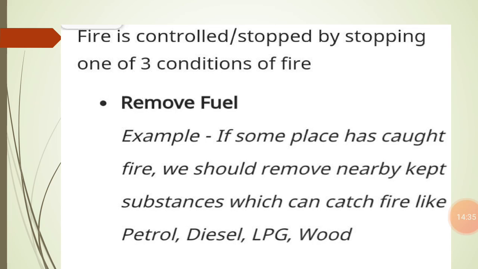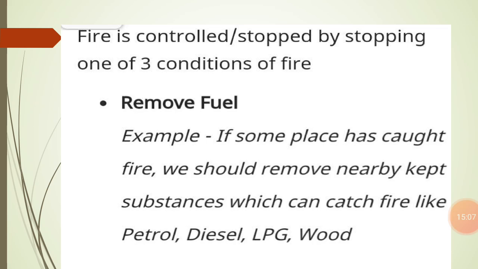So as we have studied, there are three conditions necessary for combustion to occur. First is the fuel or the combustible material. Next is oxygen, which is a supporter of combustion, and third is the ignition temperature. If we remove one of these three conditions, then in that way we are able to control the fire, meaning we are able to extinguish the fire.